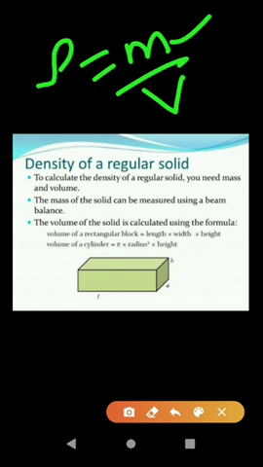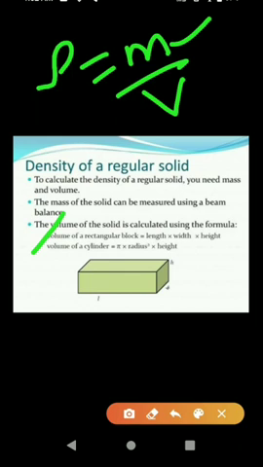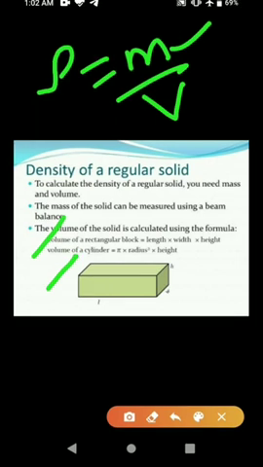Volume of a rectangular block, meaning cuboid, is length into width into height, LBH, length, breadth and height. Volume of a cylinder is equal to pi into r square into h. So in the first case we'll get mass and in the second case we'll get volume. By using these two quantities we can find the density of a regular solid.